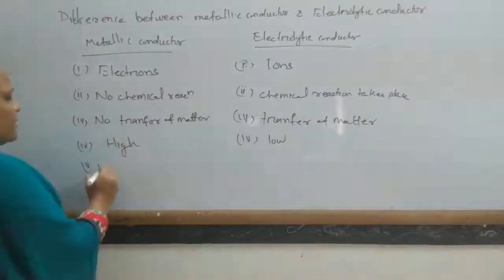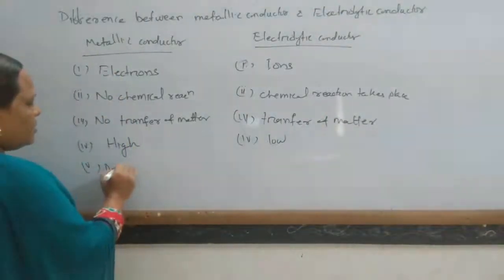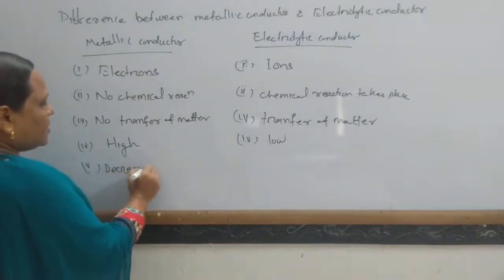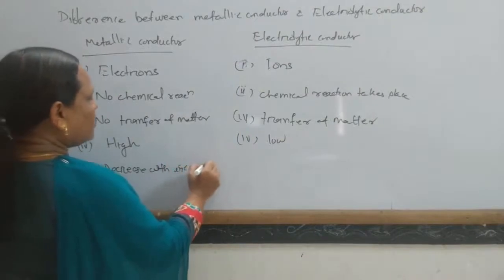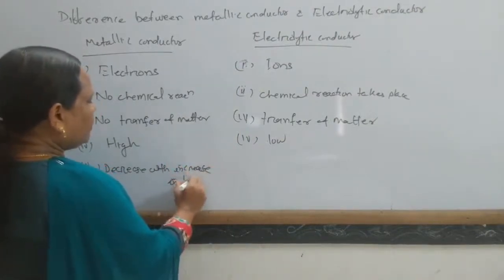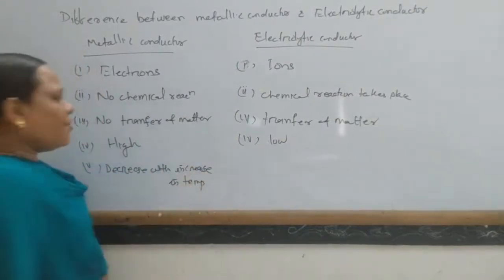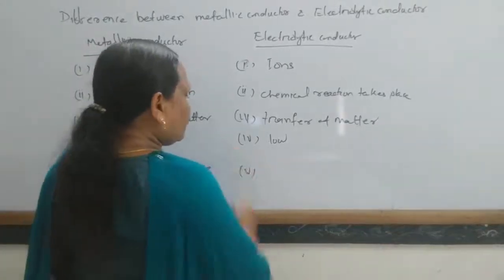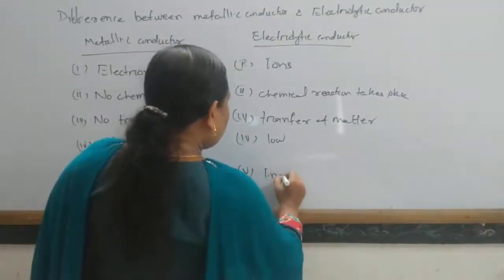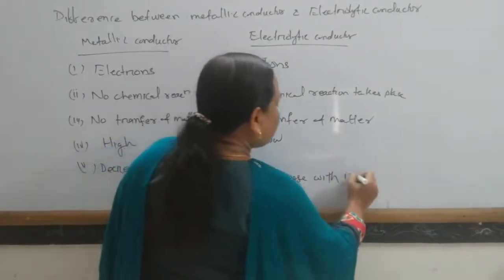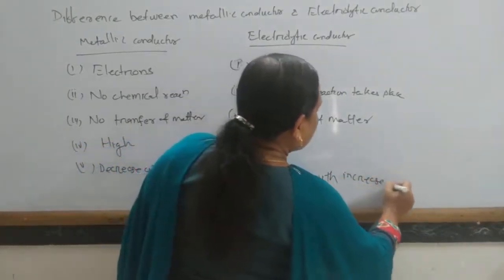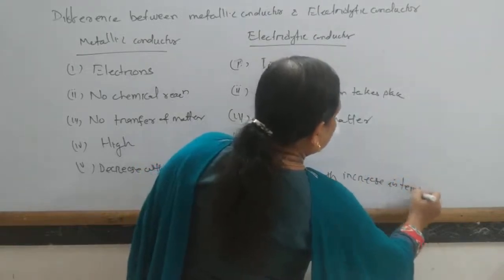So the conductance value of a metallic conductor decreases with increase in temperature, while in the case of an electrolytic conductor, the conductance value increases with increase in temperature.